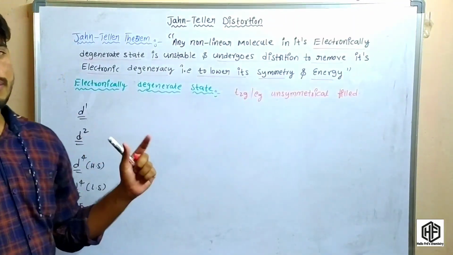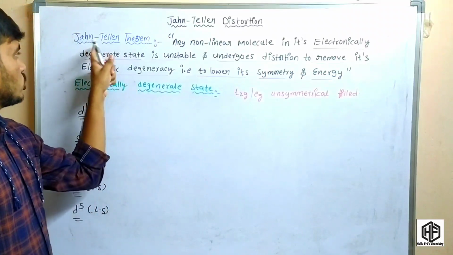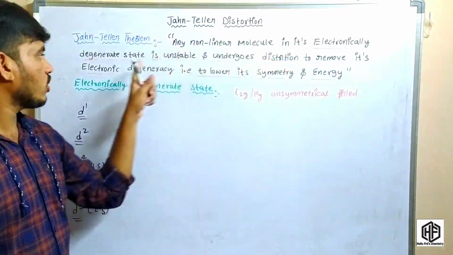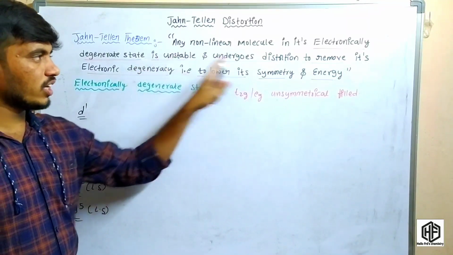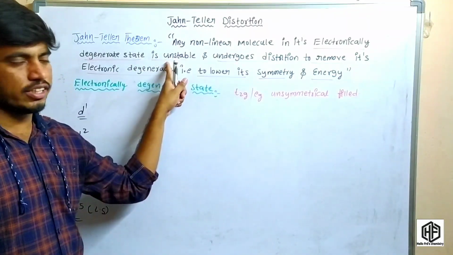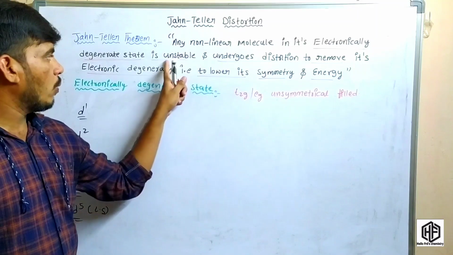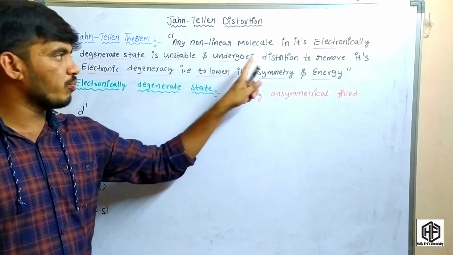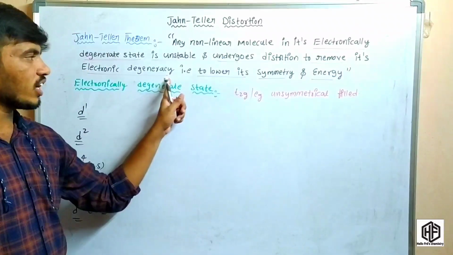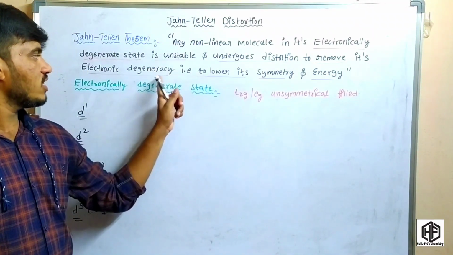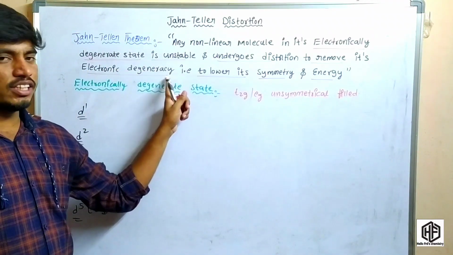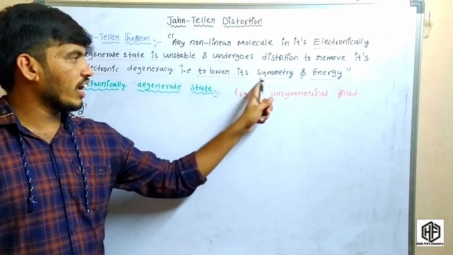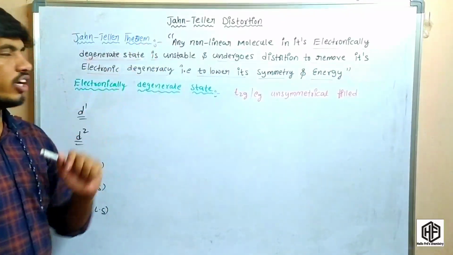One more time I will repeat. The Jahn-Teller theorem says that any non-linear molecule in an electronically degenerate state, I will explain what an electronically degenerate state is, is unstable. Whenever it is unstable, it will undergo distortion to remove its electronic degeneracy. Whenever the electronic degeneracy is removed, it lowers its symmetry and lowers its energy. So this is the Jahn-Teller theorem.